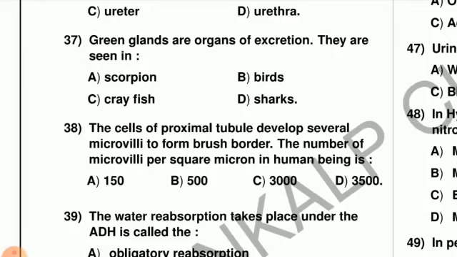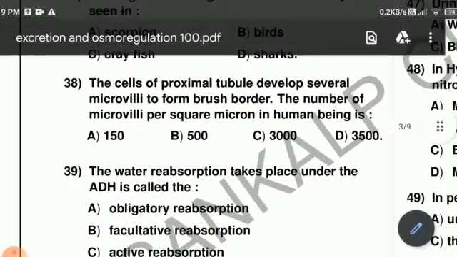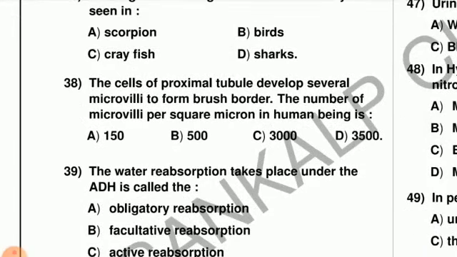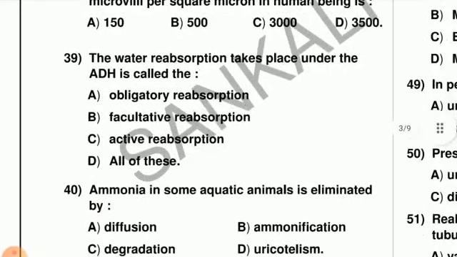Next question, question number 38. The cells of proximal tubules develop several microvilli to form the brush border, and the number of microvilli per square micron in human beings, when we calculate, is near about 150, and because of this the right option is option A. Next question: the water reabsorption that takes place under the ADH, the antidiuretic hormone, is called obligatory reabsorption, facultative reabsorption, active reabsorption, or all of these.